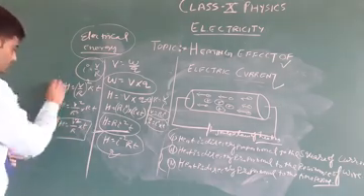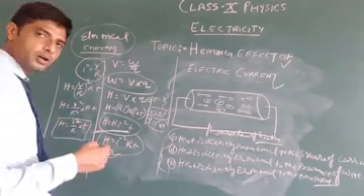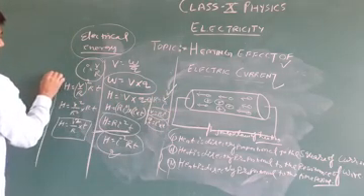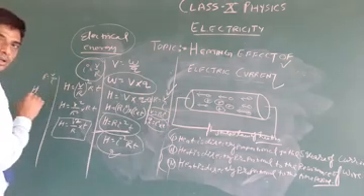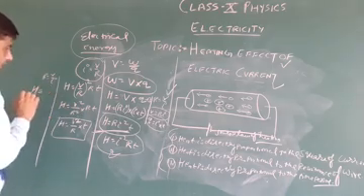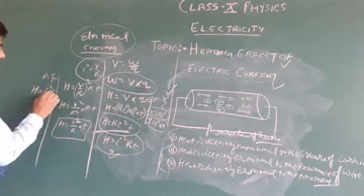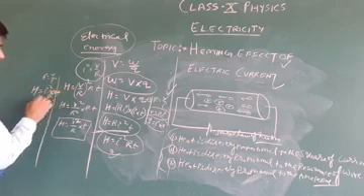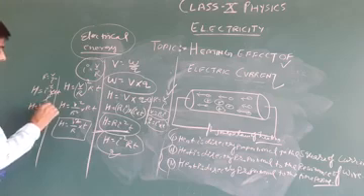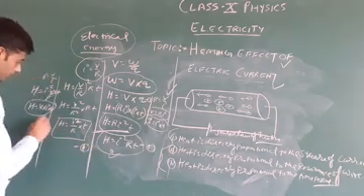Now, if we have to replace R, R equal to V upon I by using Ohm's law. So H equal to I square into V upon I into T. So I cancels by I, H equal to V into I into T. That is the first, second, and third formula.